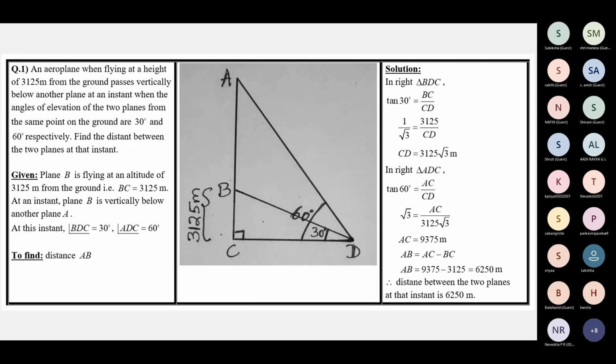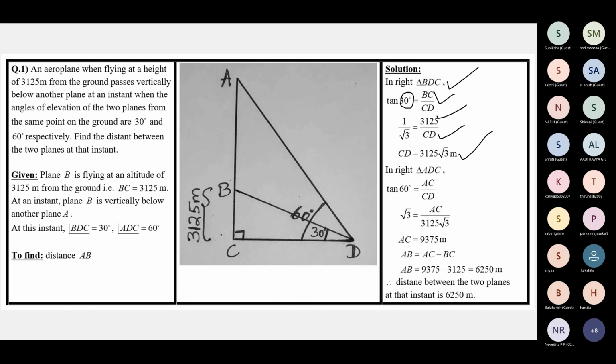So using this right triangle, why did we start with BDC first? Because we know one angle and one side. We know this 30 degrees angle and we know BC is 3125. So you can easily solve and get the length of the other line segment.